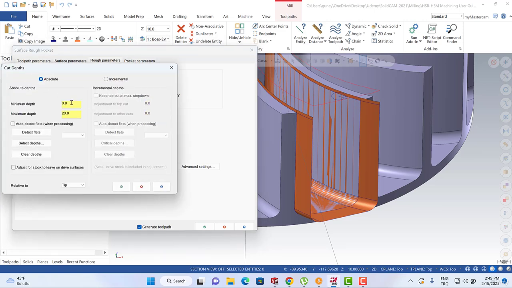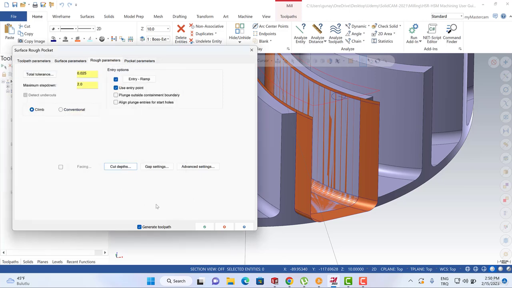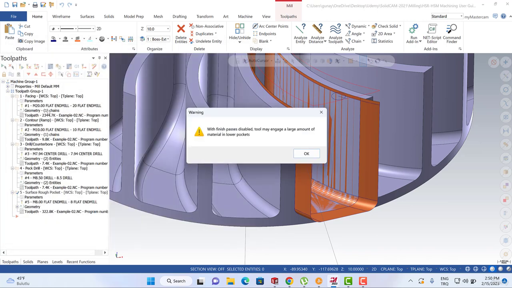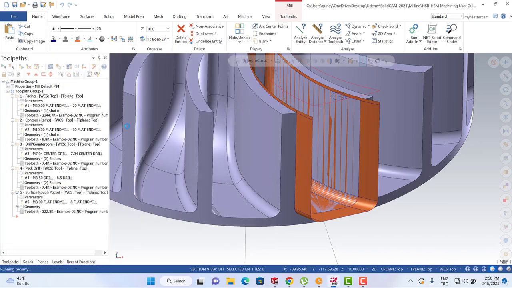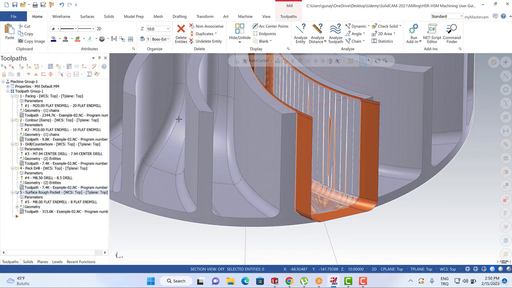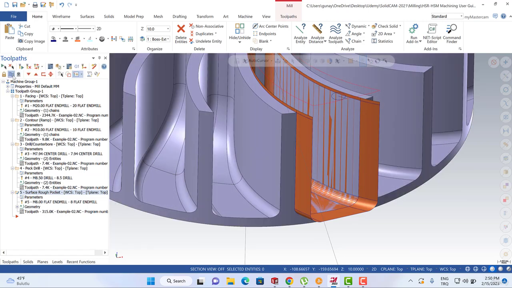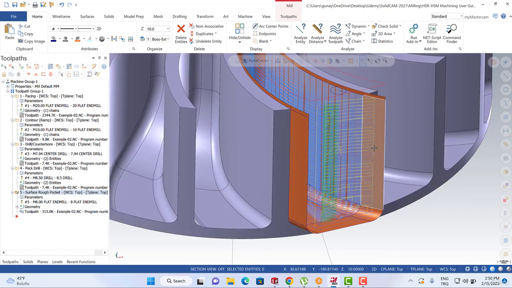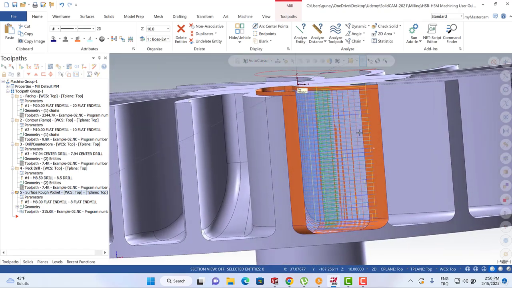We can turn to the absolute, and then we can turn to the minus 0.5 and minus 71. And then we can hit the OK button, OK button. And then we're going to calculate our toolpath again. Okay, so it is calculated.